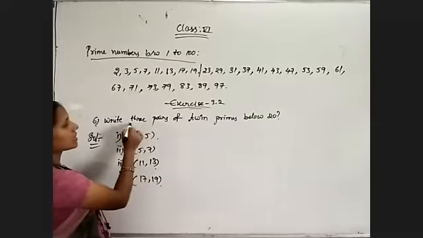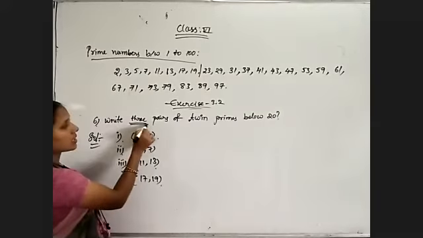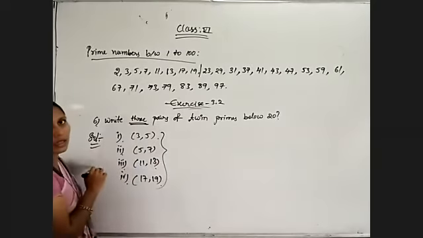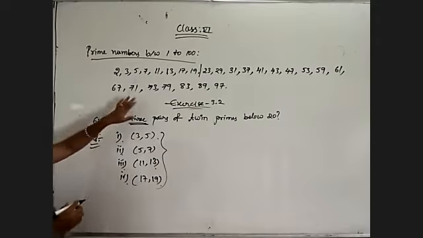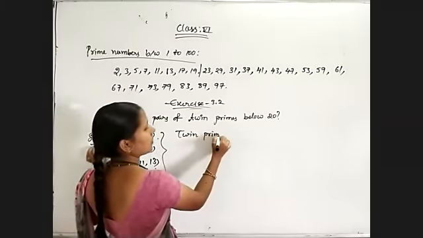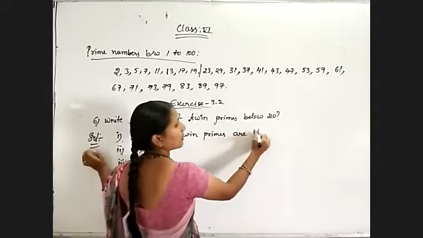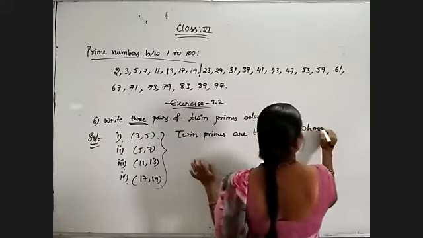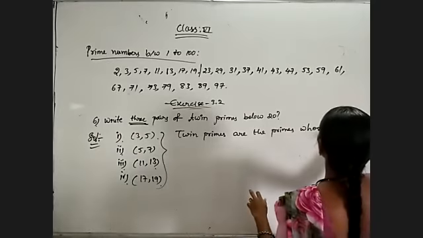Observe how many pairs they have asked. 20. So below 20, totally 4 pairs are there. All those I have written. Okay, I hope you understood. Twin primes are nothing but the prime numbers whose difference is equal to 2.